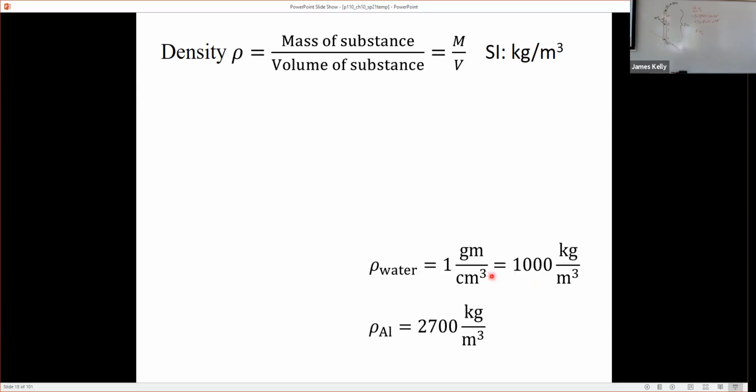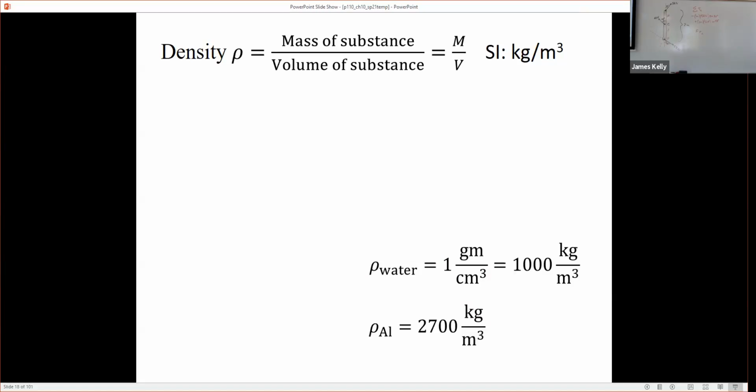There's a table of densities of different substances in your book. Not all substances are well defined. If you say wood, well, I don't know what kind of wood. Are you talking about balsa wood? Or are you talking about oak? But for things that have a definite density like aluminum, 2,700 kilograms per cubic meter, so it's more dense than water. And we'll find out that that means it's going to sink in water later on, right?